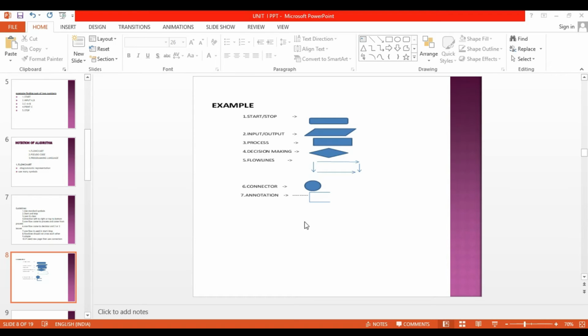Then fourth one is decision making. For decision making, we are using the diamond symbol. Then flow lines. Flow lines represent the direction of data flow. Then next one, connector. This connector is used to connect the flowchart. Then annotation, it is used to show the calculation part. These are some symbols used in the flowchart.